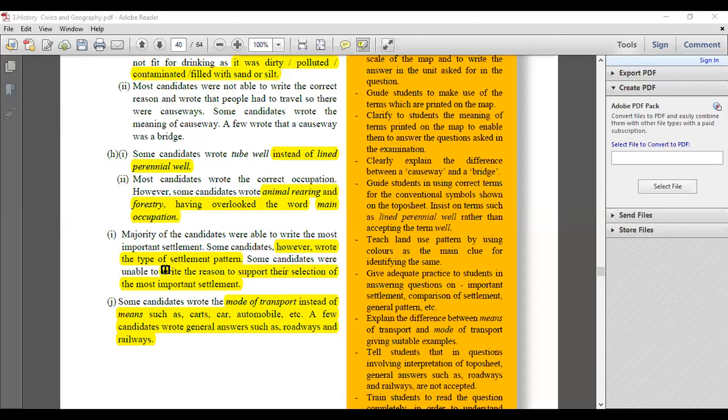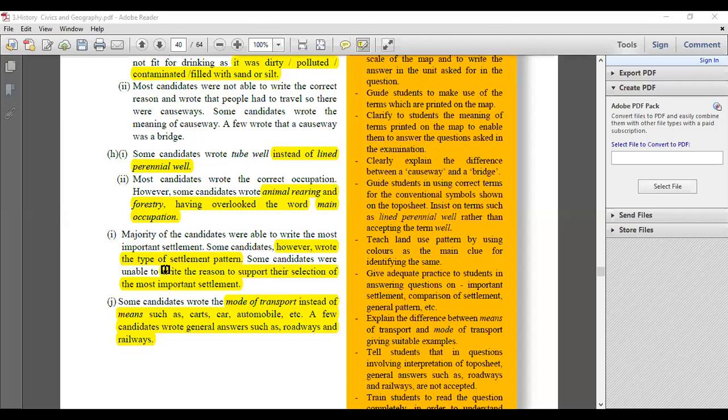Nevertheless, most candidates also wrote the correct occupation. However, some candidates wrote animal rearing and forestry, overlooking the word main occupation. When I say main occupation, you have to look at the entire map unless you specify a particular grid. For example, in the grid 0208, you have to find the main occupation. So then you have to identify what is the majority being found. In most cases, you will find that the occupation will be agriculture. 90% of the cases. 10% will vary if there are some government jobs, a lot of forest areas or white patches, then animal rearing and forestry can come.